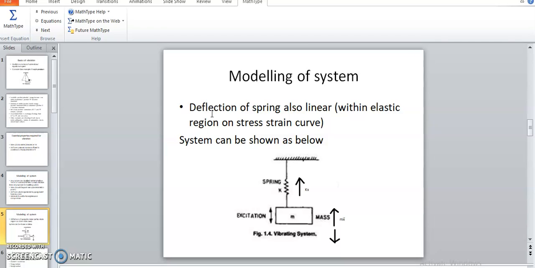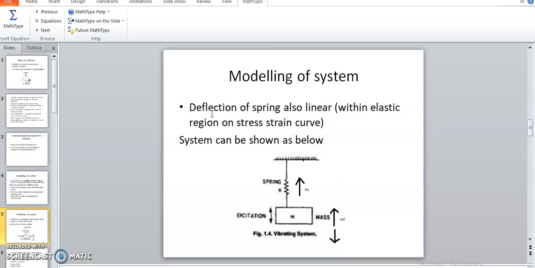If the spring is displaced beyond this elastic region, then it is considered in the non-linear zone, and the modeling of the system becomes complex, which includes some non-linearity terms in that particular equation of motion.